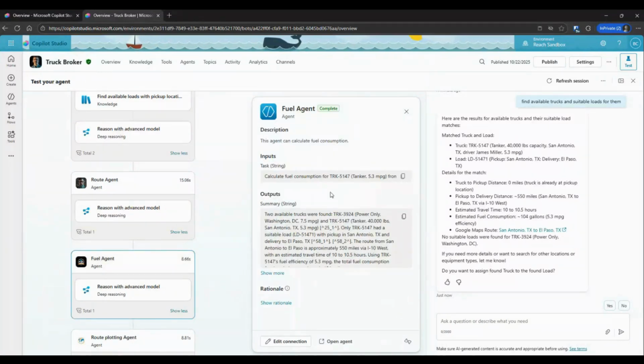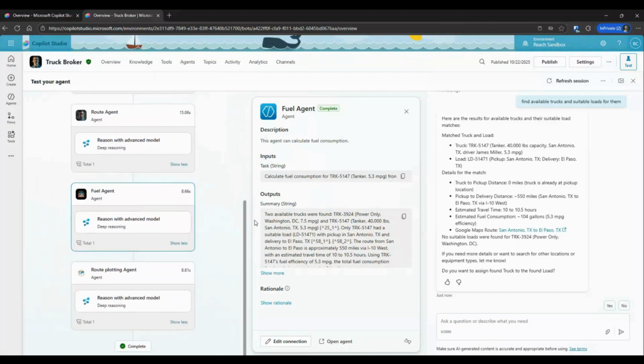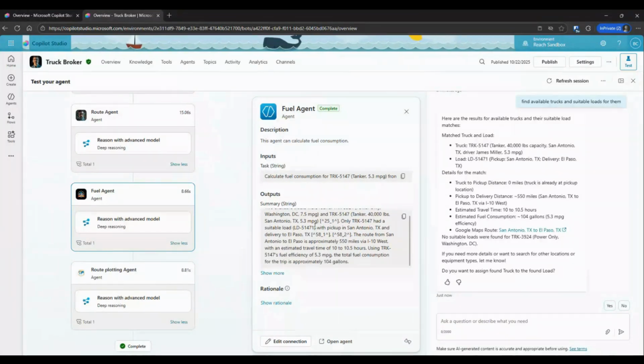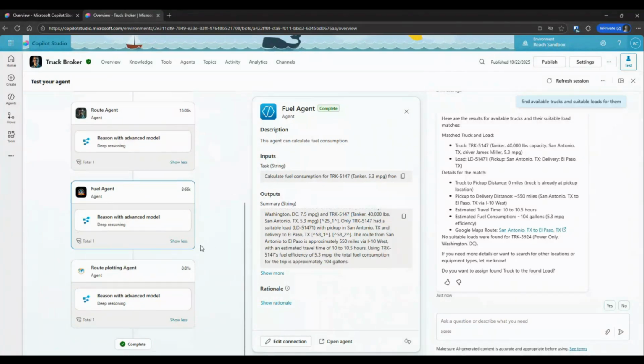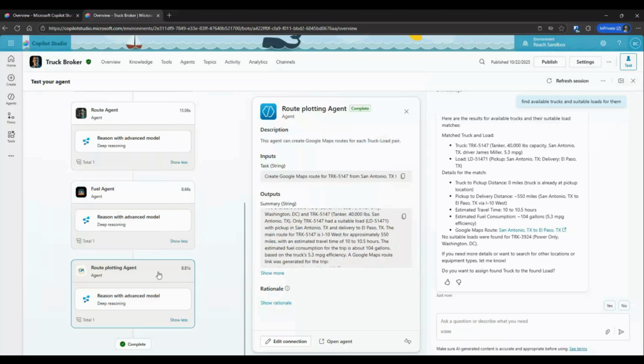And afterwards, based on the route that has been established, the most optimized route, it will pass that information to the fuel agent, which will identify the mileage per gallon for each truck. Based on a few quick formulas, it calculates the fuel you'll use and the estimated travel time. And last but not least, all that information will go to the route plotting agent, which will create a Google Maps link with the route for each truck.